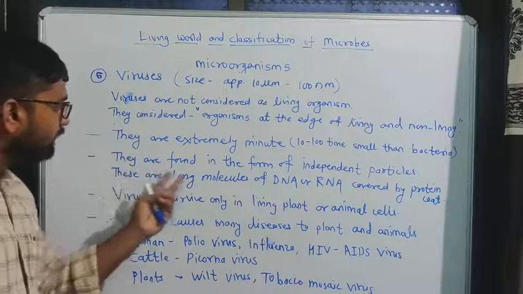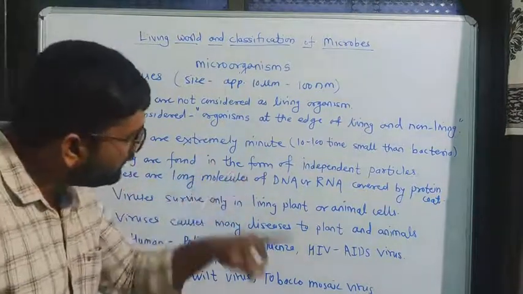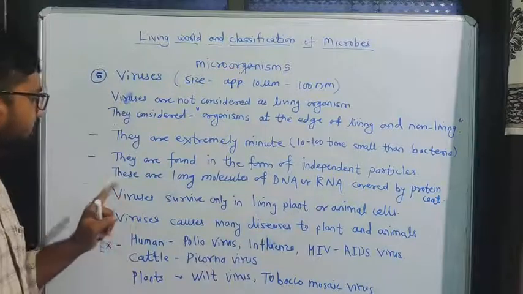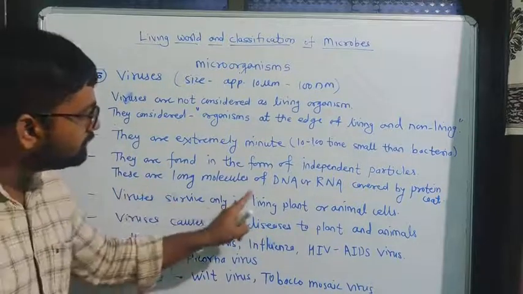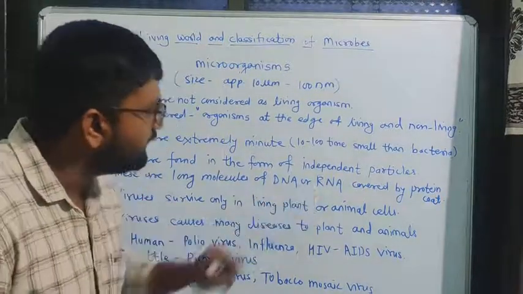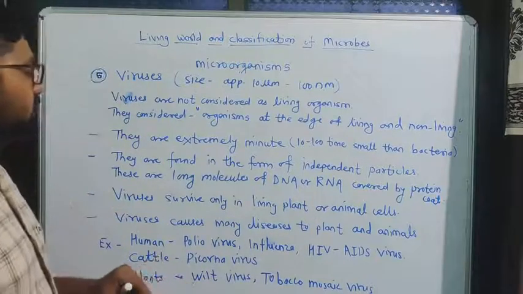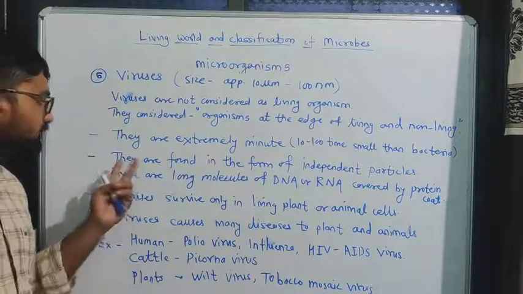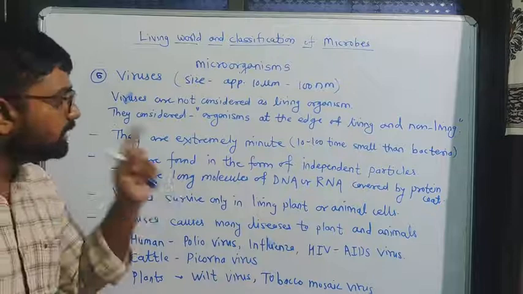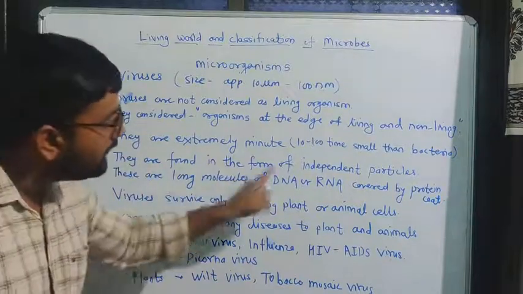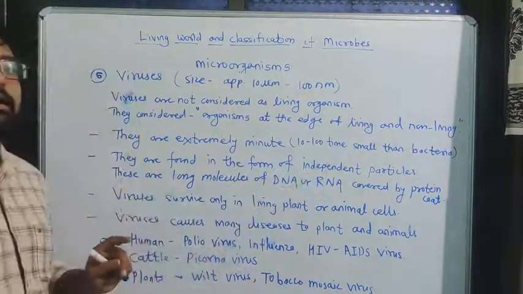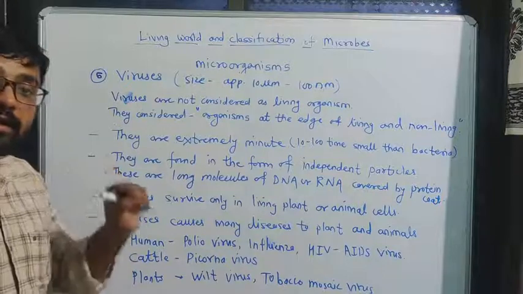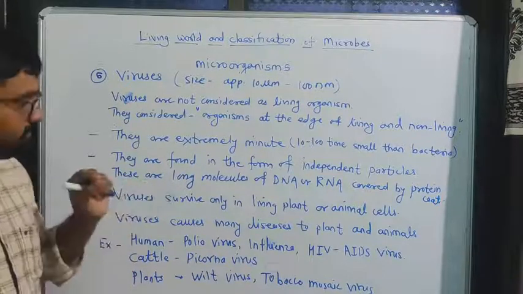Look at, they are found in the form of independent particles. These are long molecules of DNA or RNA covered by protein coat. What? Independent particles.